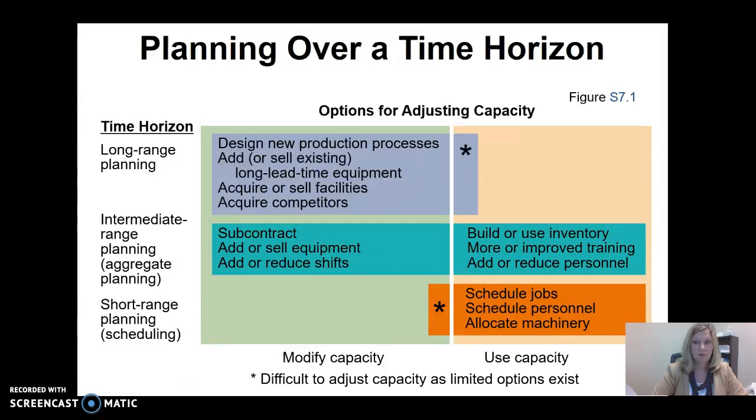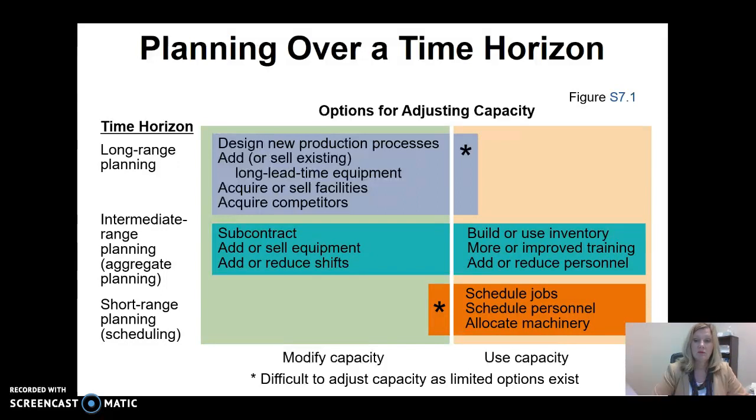Next, we move on to our intermediate range planning, the aggregate planning. So short-term planning is more often referred to as scheduling. Makes sense, right? Scheduling the hours, scheduling the plant, production. Intermediate is going to ask how many shifts should we have? How many should our plant operate based on our capacity, our demand, etc. Should we add machines? Should we reduce machines? Can we be more efficient with better technology? Should we outsource some of our production? Should we outsource some of our operations?